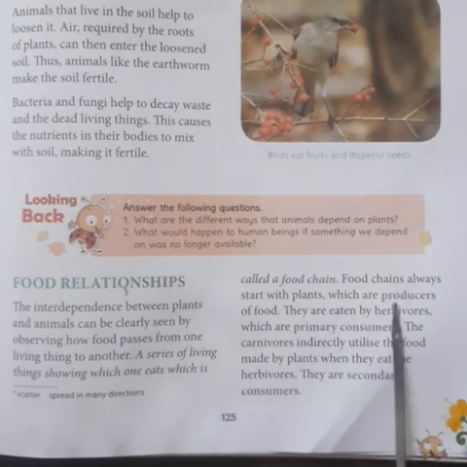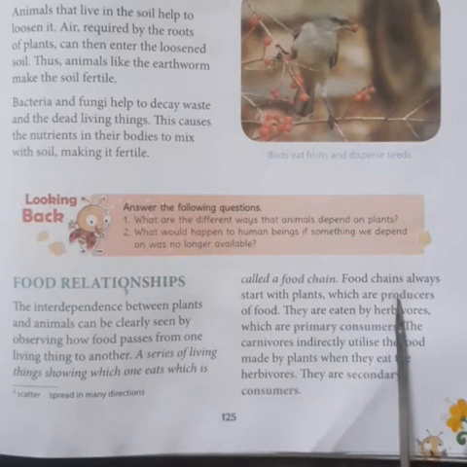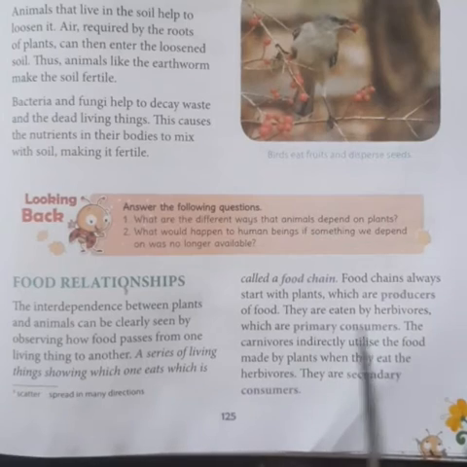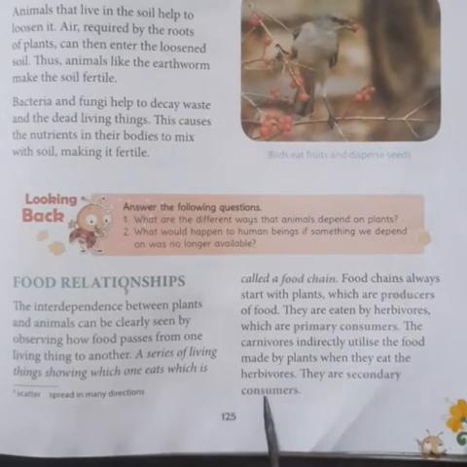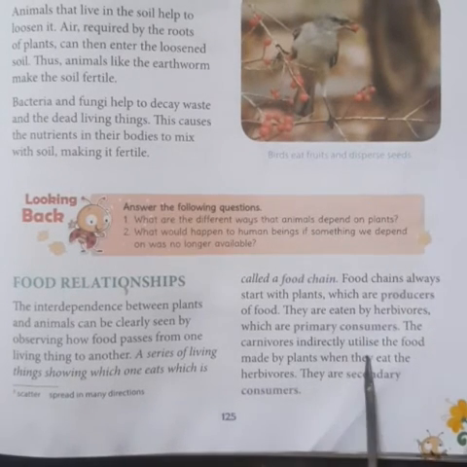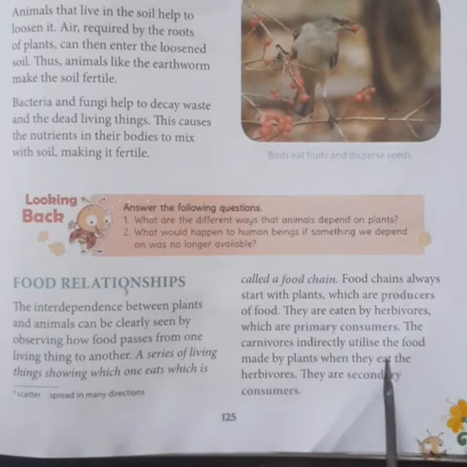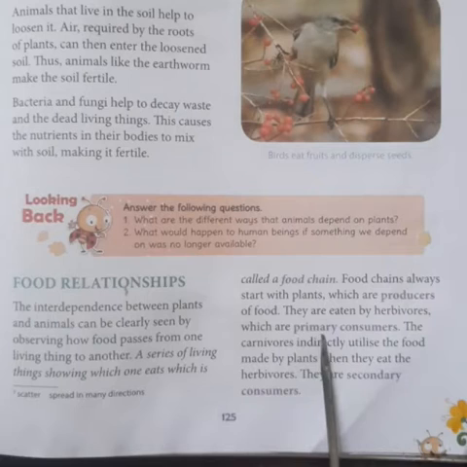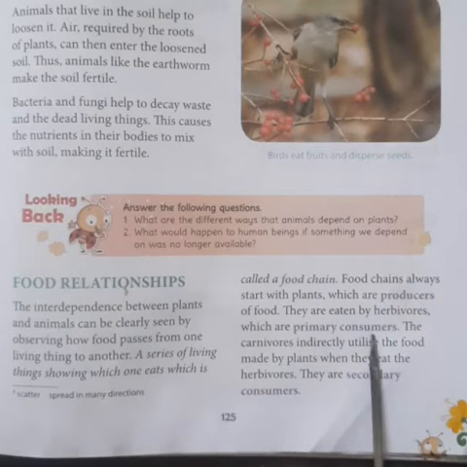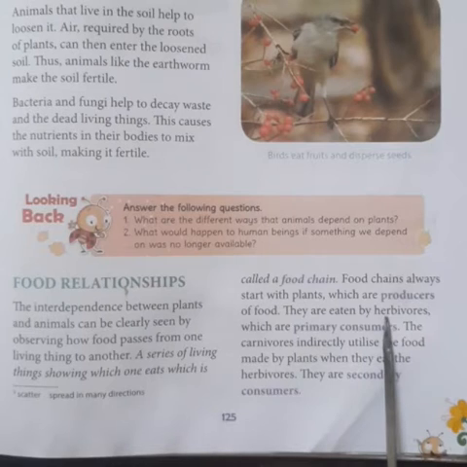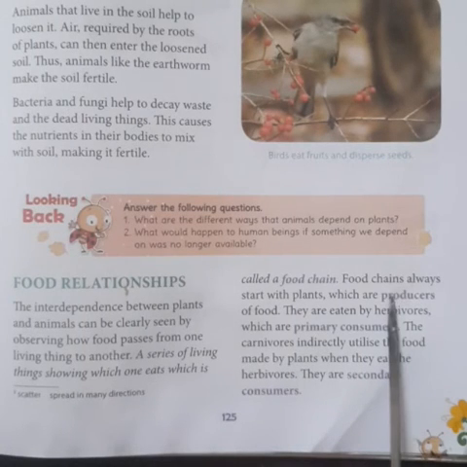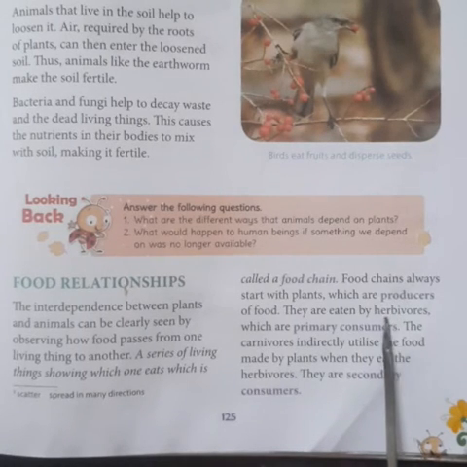Then, after producers, a food chain is carried on with the primary consumers, secondary consumers, tertiary consumers. Then we have the decomposers. So, what are primary consumers? Primary consumers are the herbivores which will depend on the producers for food.